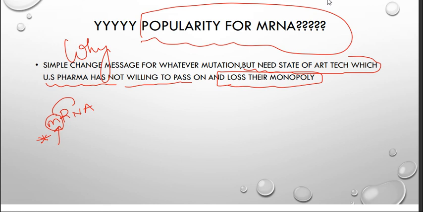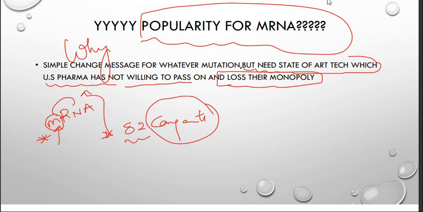We produce vaccines at low cost. Why are they reluctant to give this technology? First they say that for production of this mRNA COVID vaccine, they need 82 components, which they are getting from all over the world. These are the reasons these pharma companies are giving.